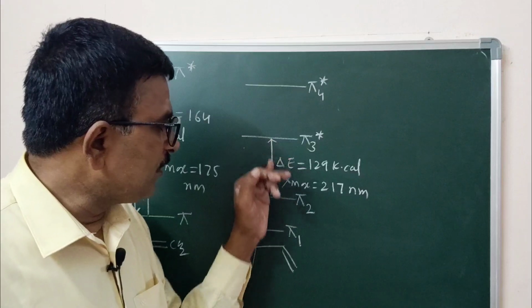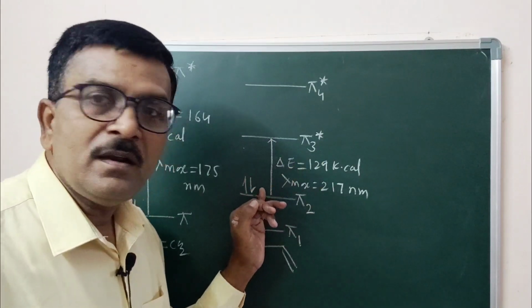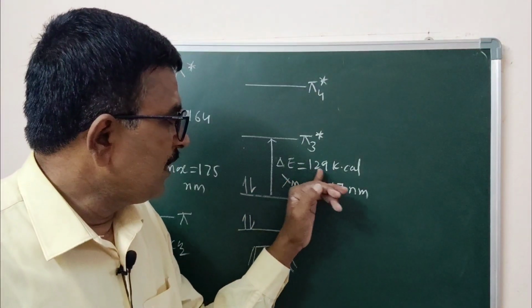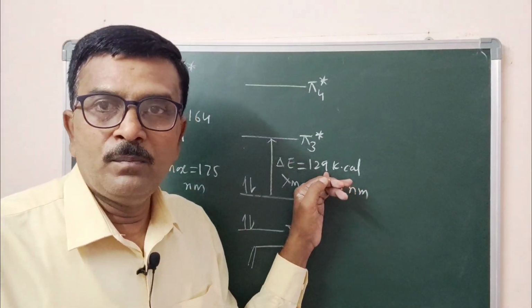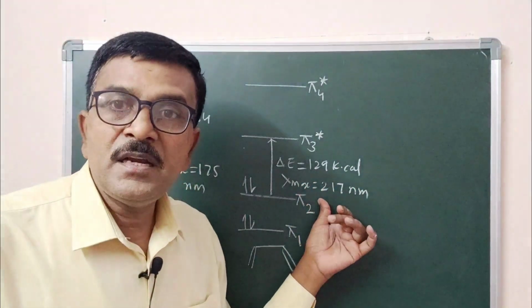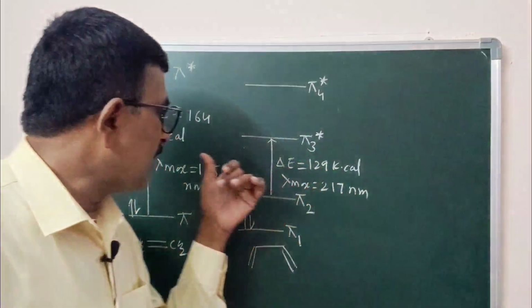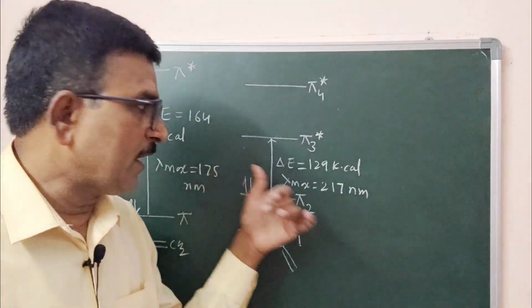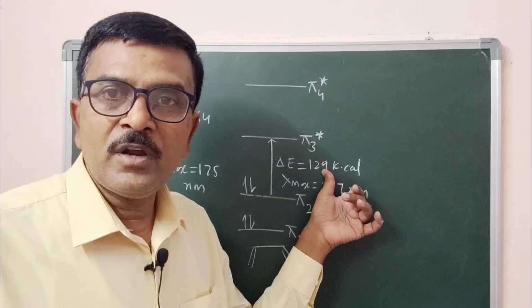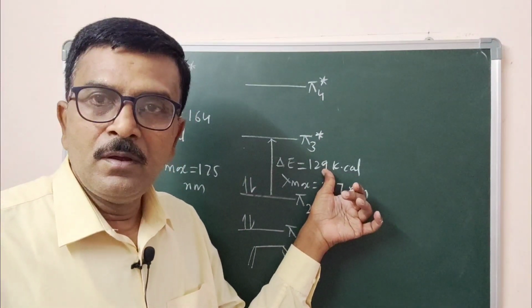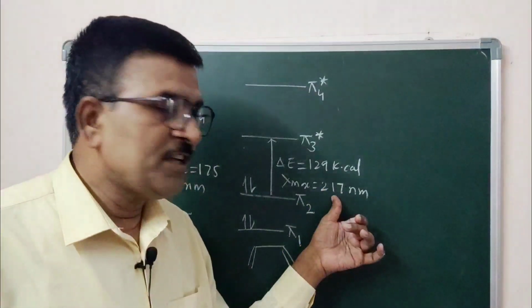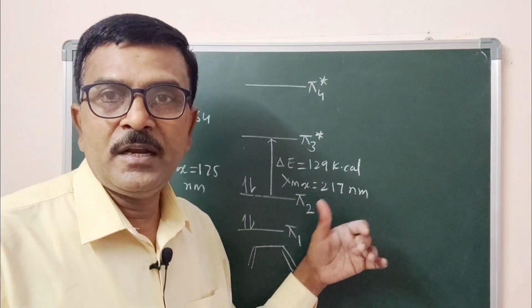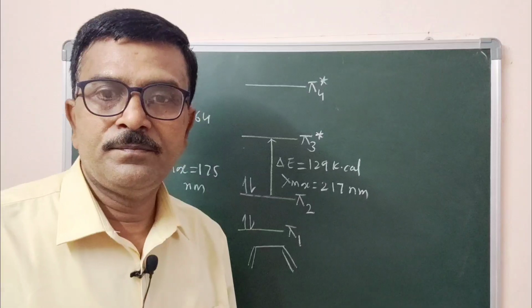The energy difference between the pi and pi 3 orbital becomes less, that is delta E is equal to 129 kilocalorie per mole. Compared with 164 kilocalorie, 129 kilocalorie energy is less. Therefore the molecule butadiene absorbs energy at 270 nanometer, that is longer wavelength.